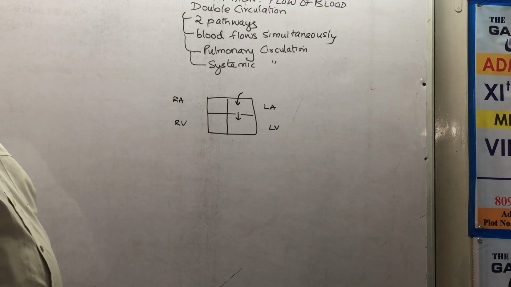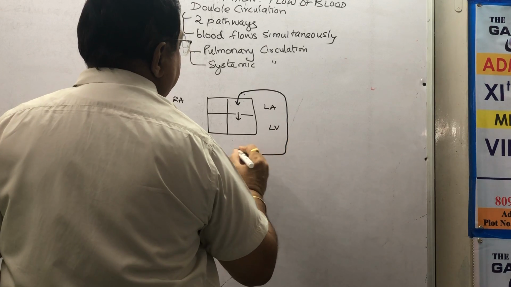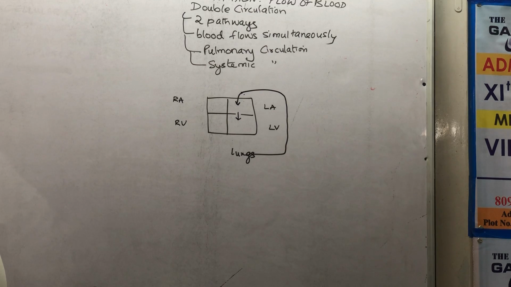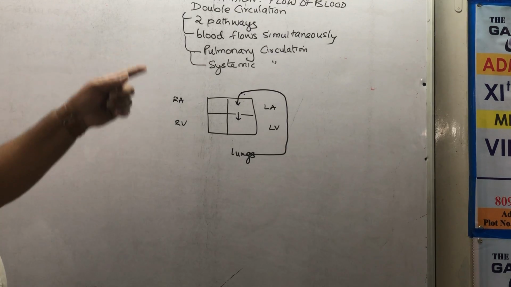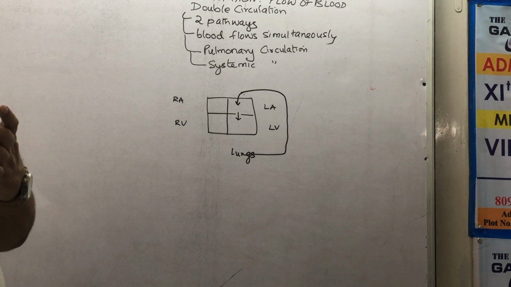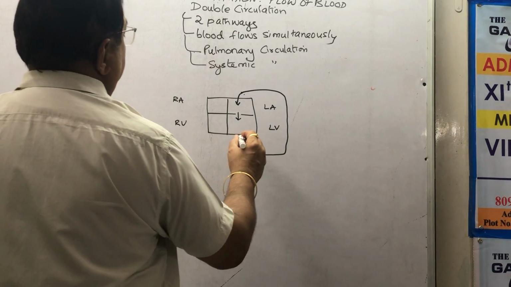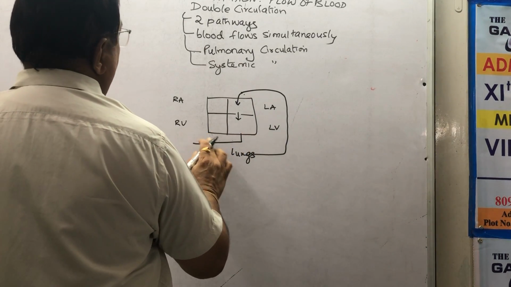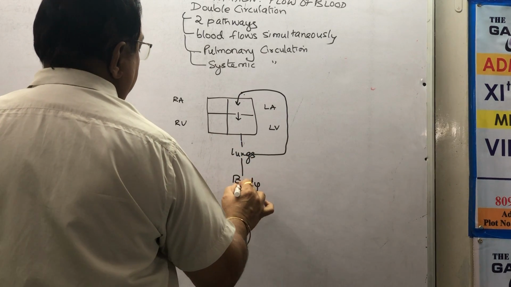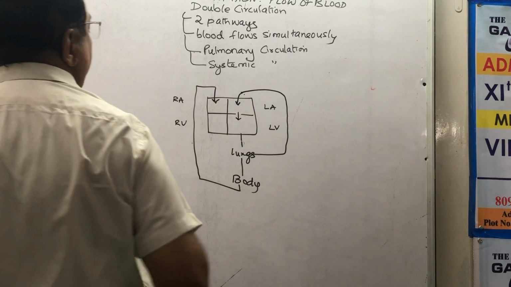Where is blood coming from? Of course from the lungs, where you are breathing. So I will write lungs. So fresh blood from the lungs, you draw the T-shaped pulmonary. It is coming to the left auricle, then through those valves, remember tricuspid and bicuspid, it is going down into the left ventricle. From the left ventricle, blood will go through the body and return back to the right auricle.